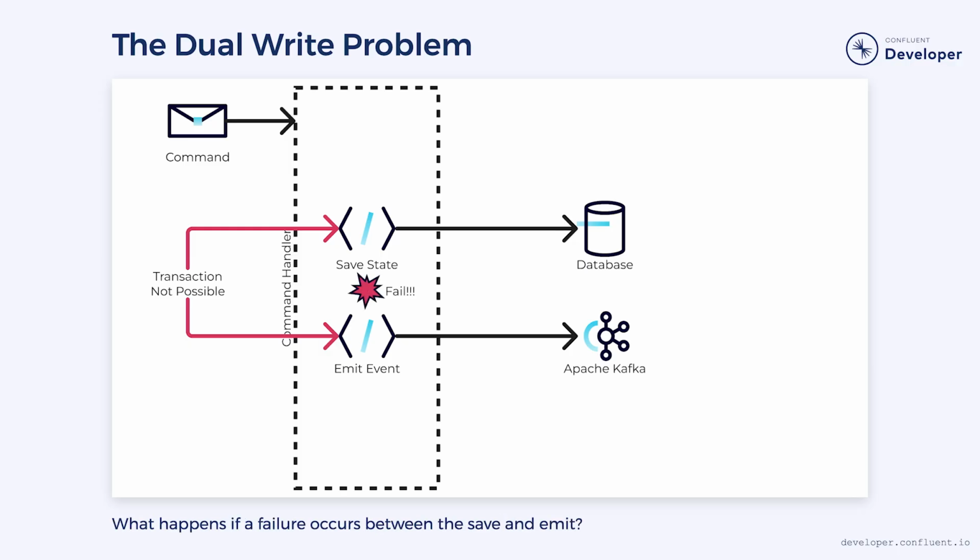So what happens if our application fails after the save has completed, but before the emit finishes? In that case, our database has been updated, but our event was never emitted. Now we have an inconsistency between our state and our events, and no clear way to resolve it. The consequences of these inconsistencies can be minor, but they can also be quite severe depending on your use case.